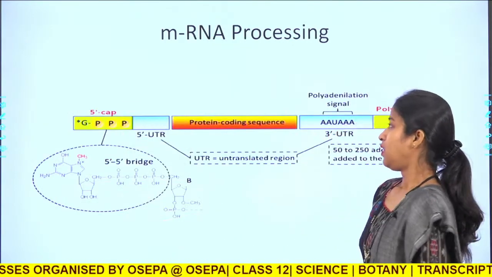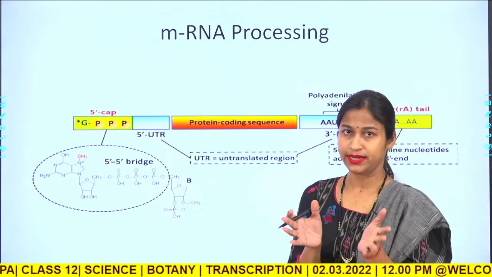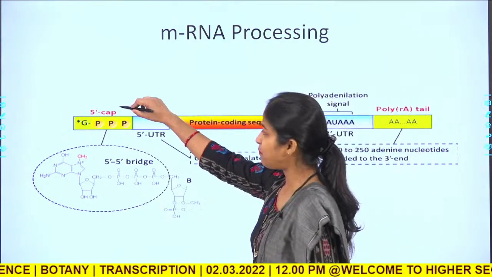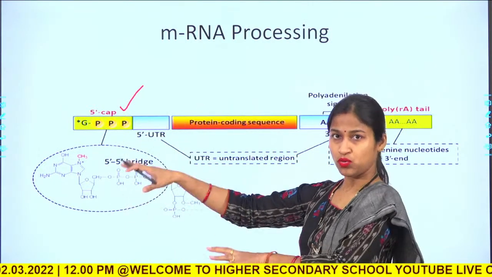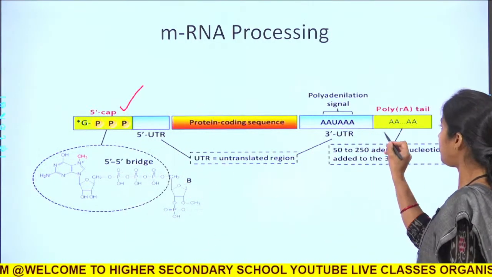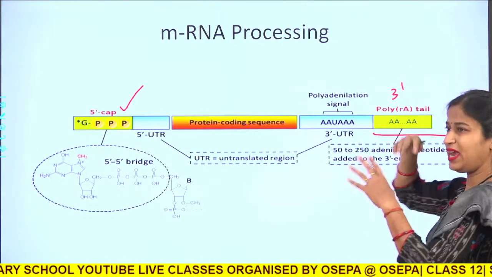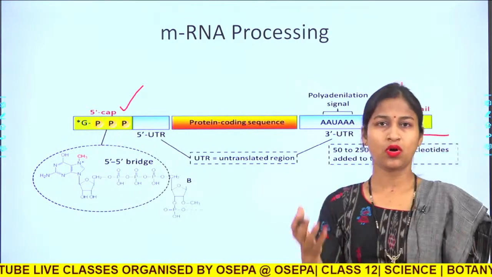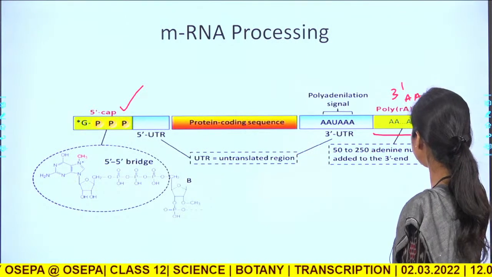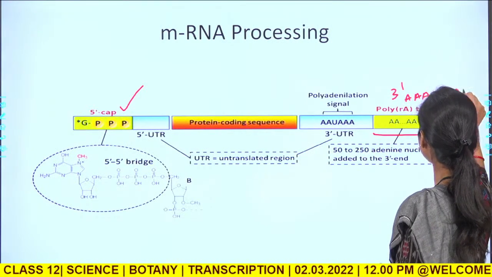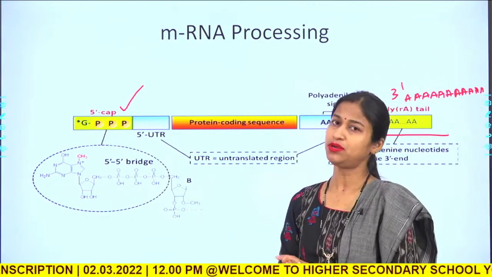Then after that, the mRNA molecule has to be protected in case of eukaryotes. So, a 5 prime cap is added to the mRNA at the 5 prime end, and at the 3 prime end, a poly A tail is added, that means many A's, like 100 A's or 200 A's, or even 1000 A's. So, the poly A tails are added like this. These are all post-transcriptional modifications.